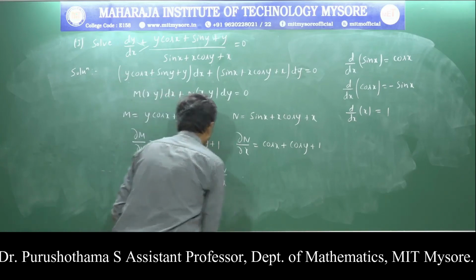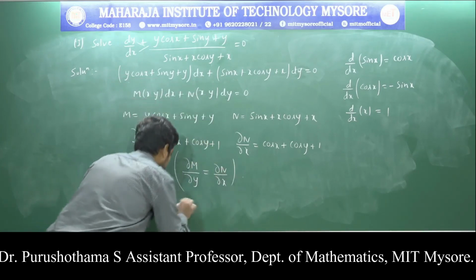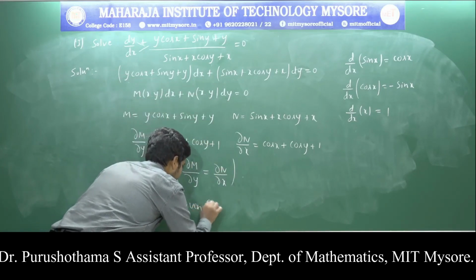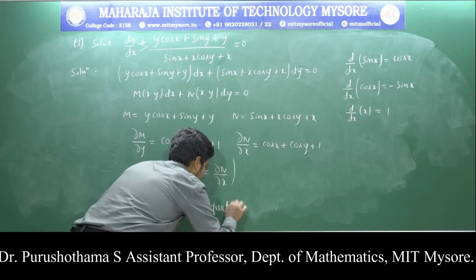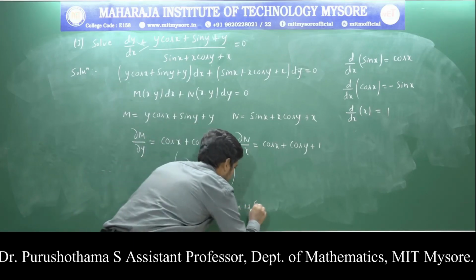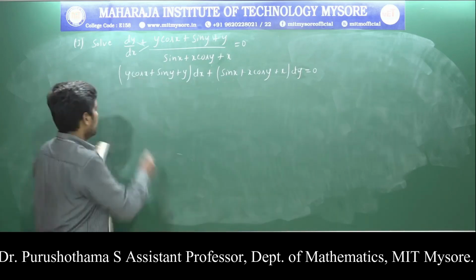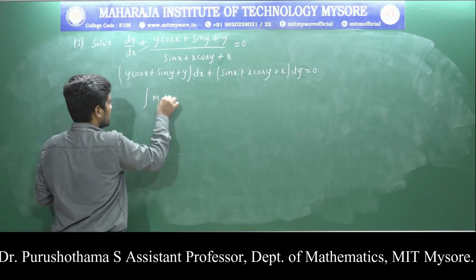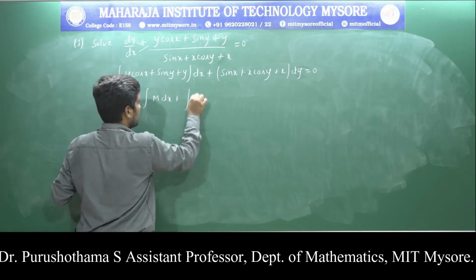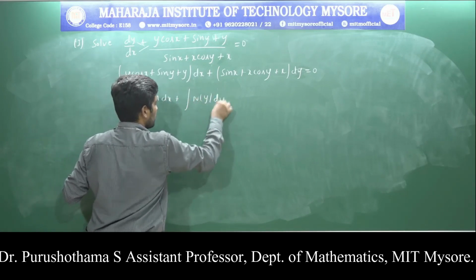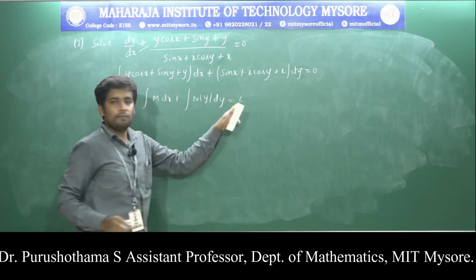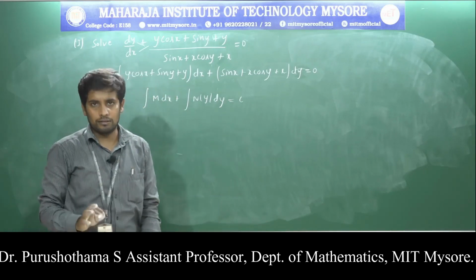Therefore the given equation is an exact differential equation. The solution of an exact differential equation is the integral of m dx plus the integral of n of y with respect to y is equal to c, where c is an integral constant.